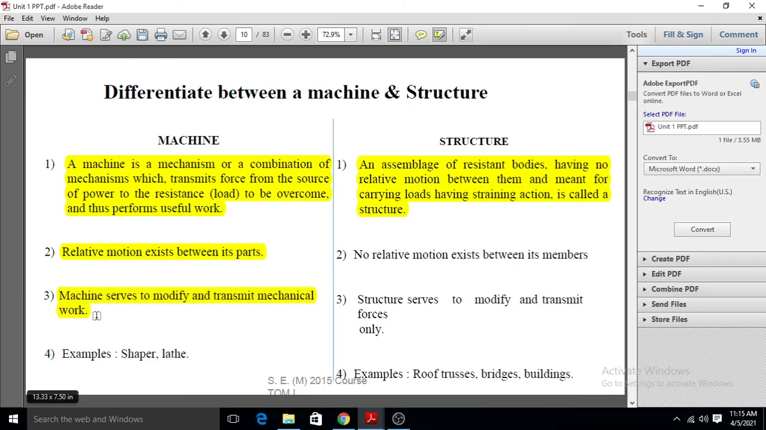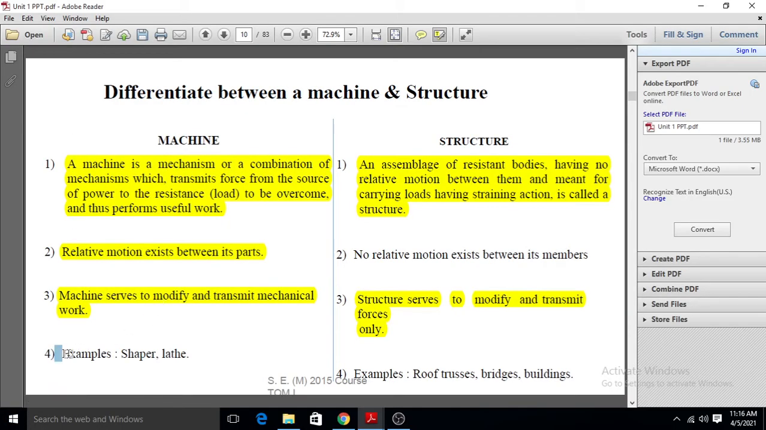In a machine, we transmit mechanical work, or we transmit energy from one part to another part, or we convert energy from one form to another form. But a structure serves only to modify and transmit forces. Means it is a resistance body. If we apply some forces, they will not be transmitted from one part to another part. It is only a structure, designed only to carry the load.